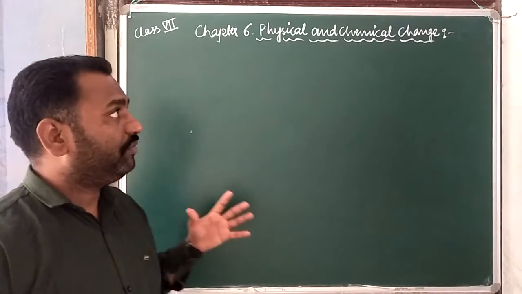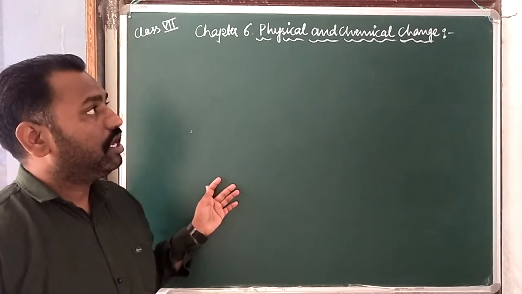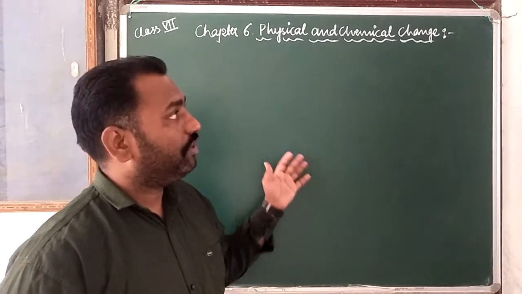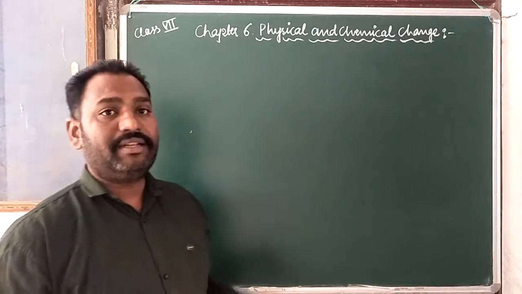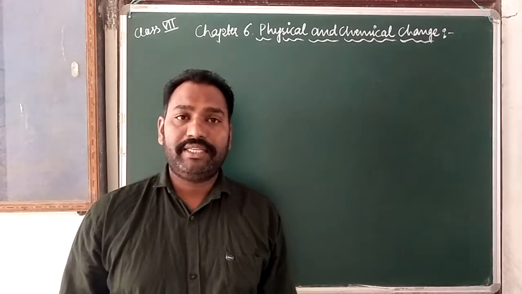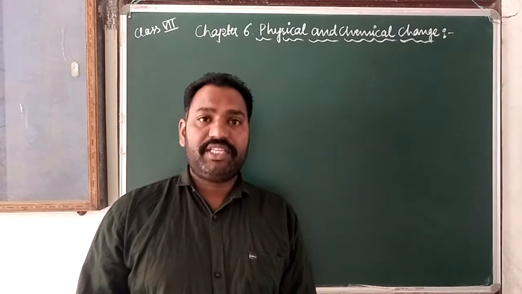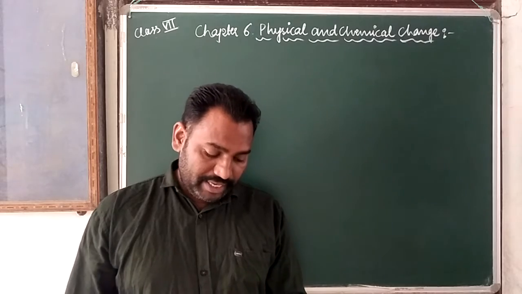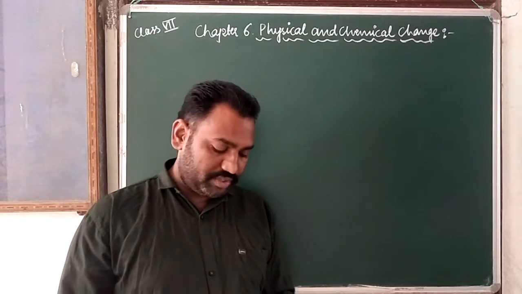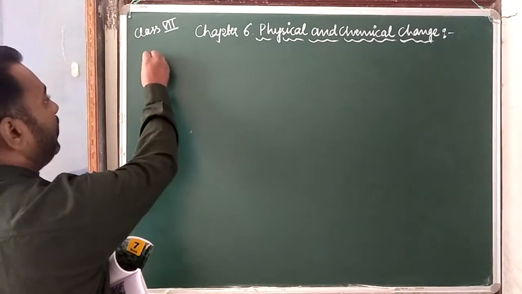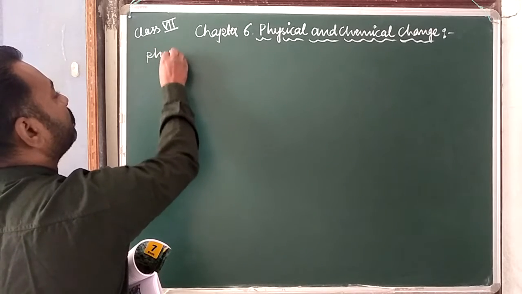So what are the main differences, what are the definitions, and what are the phenomena on the basis of which we tell that this one is a physical change and this one is a chemical change? First is the definition of physical change: a change in which the physical properties of a substance change. So first we have to write the definition of physical change.